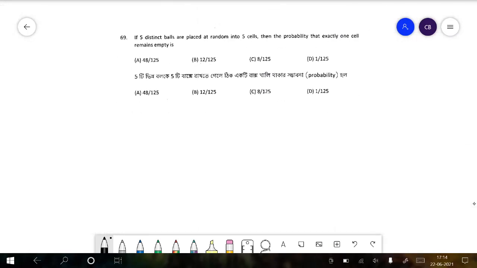So in the next question, we see 5 distinct balls are placed at random into 5 cells, then the probability that exactly one cell remains empty is. So basically what we have to do is, there are 5 distinct balls. Let's say there is a container with 5 sections.